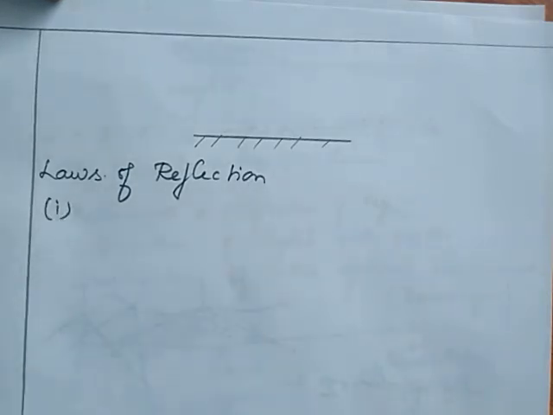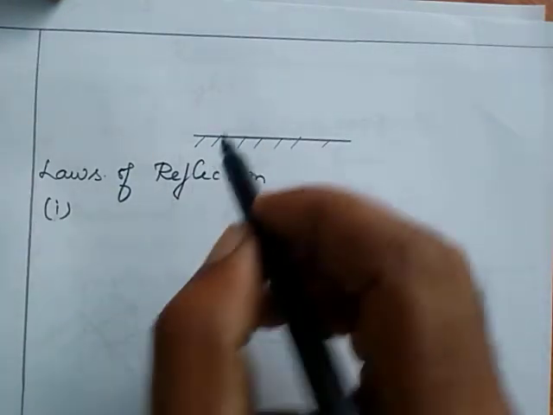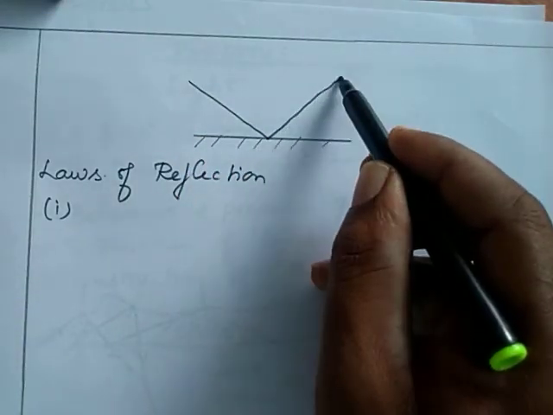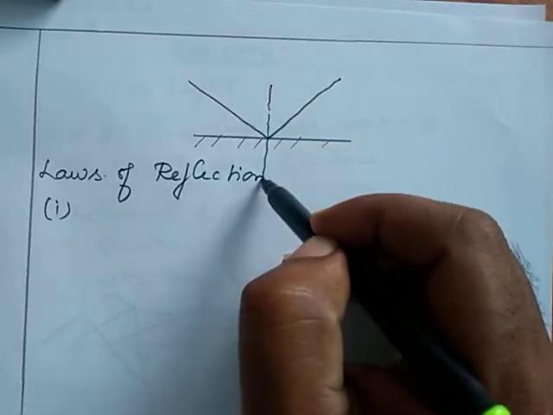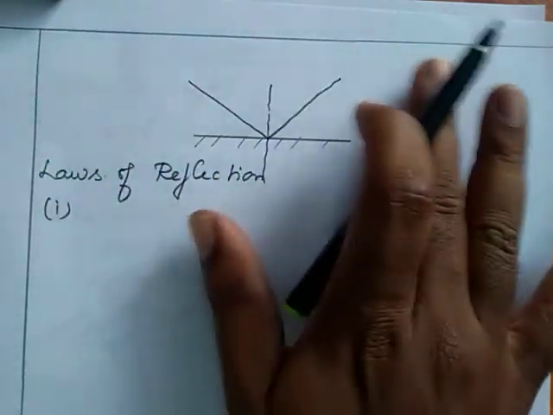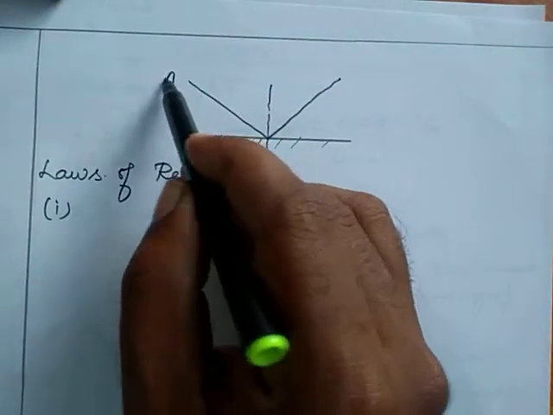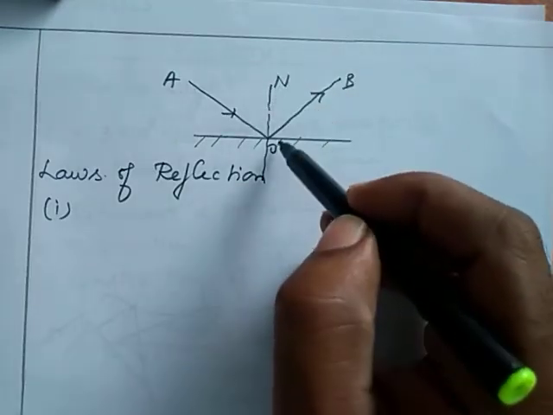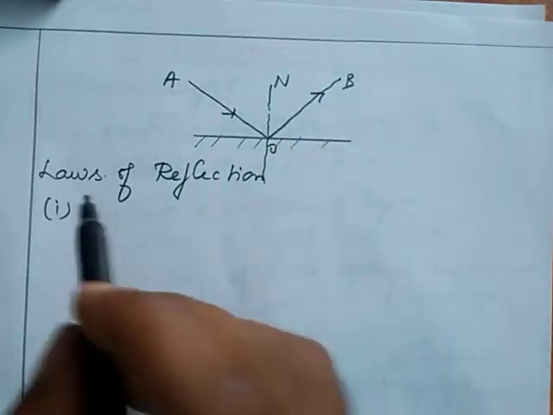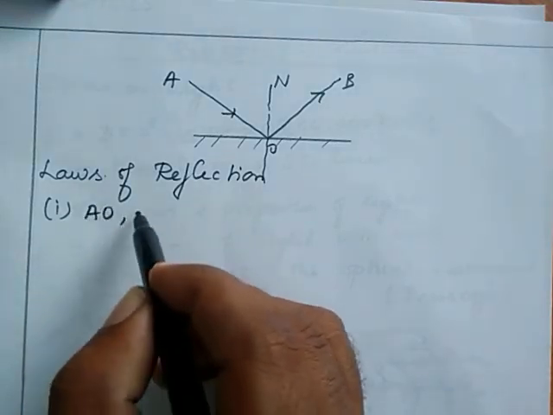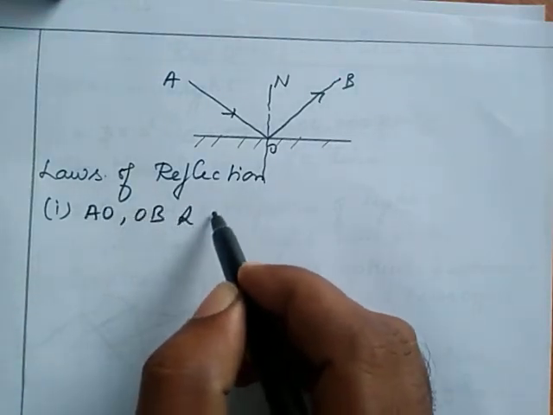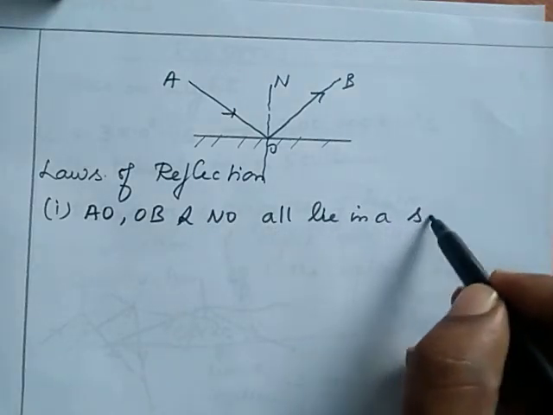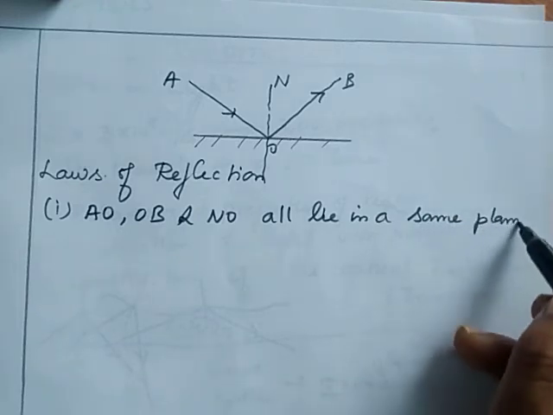Here the first law shows that the incident ray, the reflected ray and the normal all lie in the same plane. If the paper is a plane, then the incident ray AO, the reflected ray OB and the normal ON all lie in the same plane. That is known as coplanar.